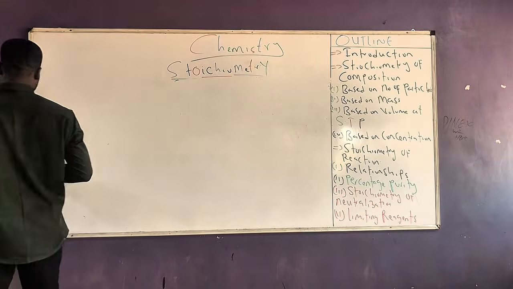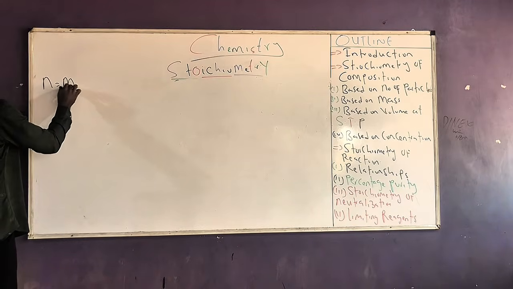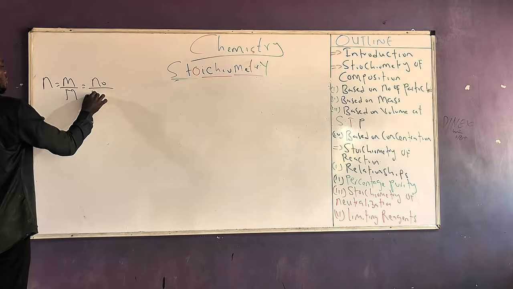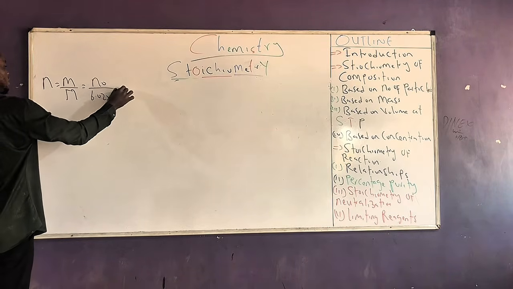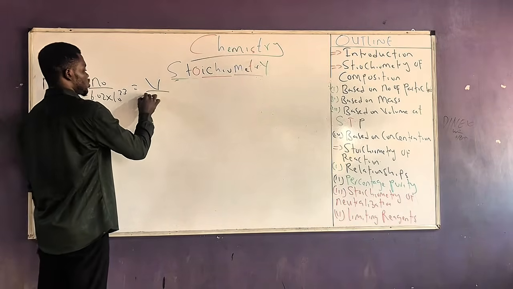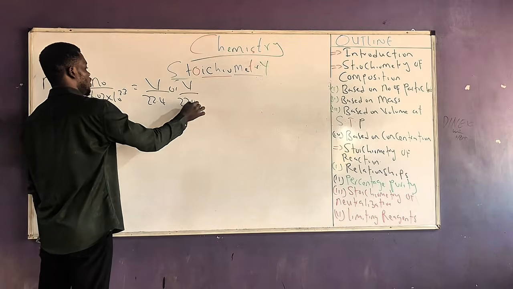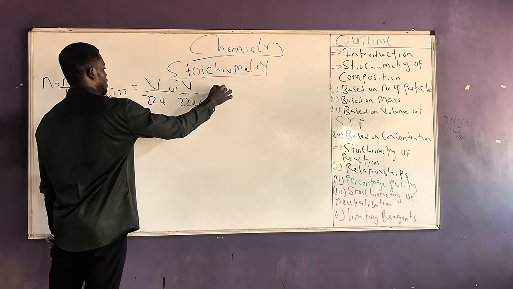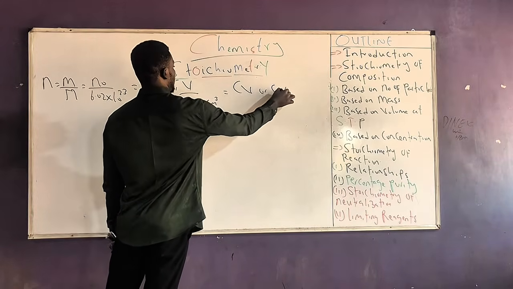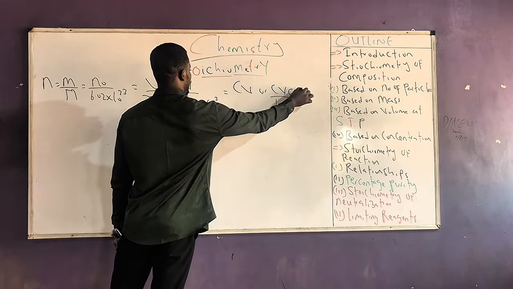We have mole is equal to mass over molar mass. This same mole is equal to number of particles over Avogadro's constant, 6.02 times 10 raised to the power 23. This same mole is equal to volume over 22.4, or volume over 22400 cm cube. This same mole is equal to CV, or CV over 1000 if the volume is in cm cube.